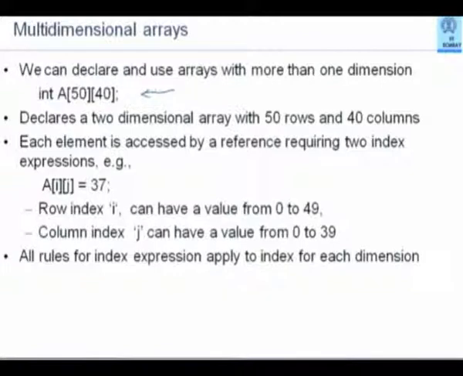So if the size of the array is declared as say 50 for rows, then i can vary from 0 to 49 and j can similarly vary from 0 to 39. Any index i or j or both can be full-fledged numerical expressions. Each one will be evaluated separately, converted to an integer, and it is your responsibility to ensure that that integer is within this range.